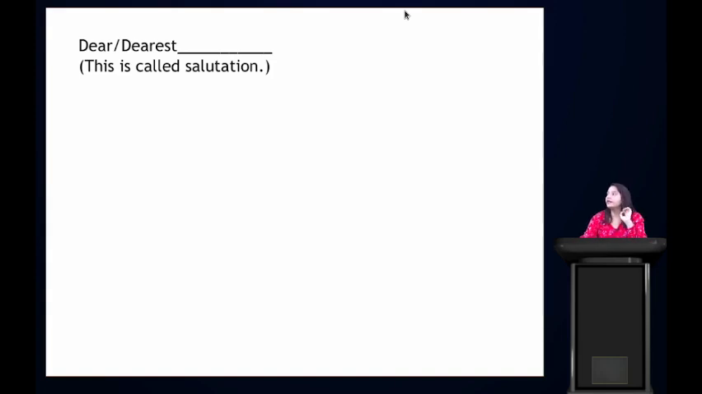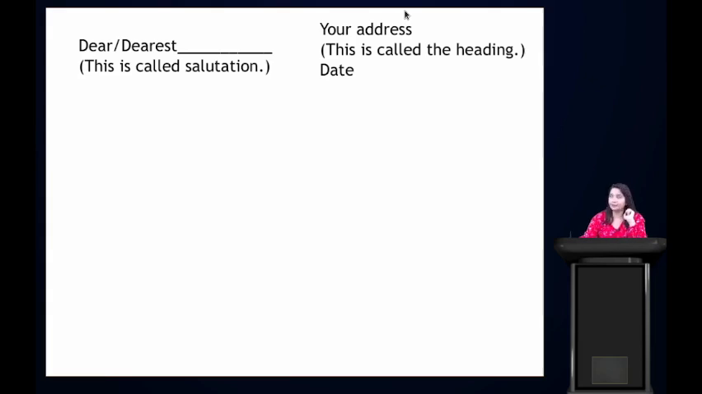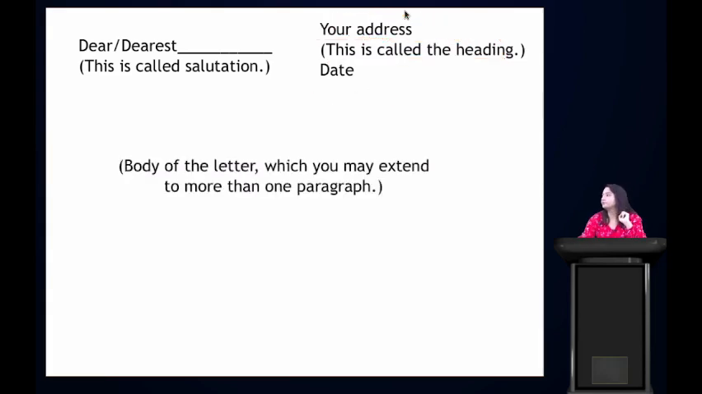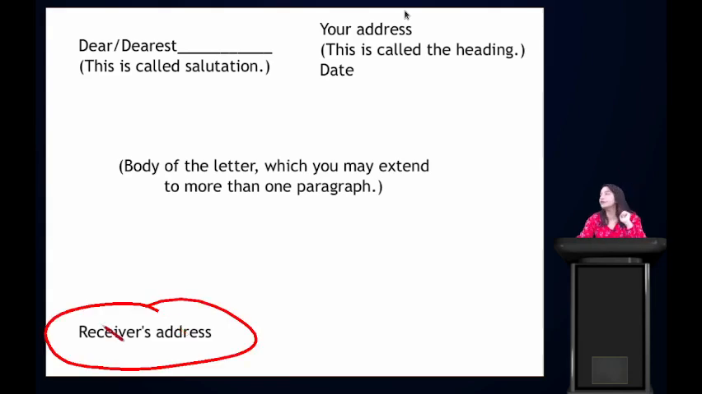Then dear, dearest, this is called salutation. Alright. Then your address, this is called the heading. Your address should be here. Then after the address, there should be the date. Then the body of the letter, which you may extend to more than one paragraph. Here should be your body of the letter. And then the receiver's address. This is the place where you should put the receiver's address.